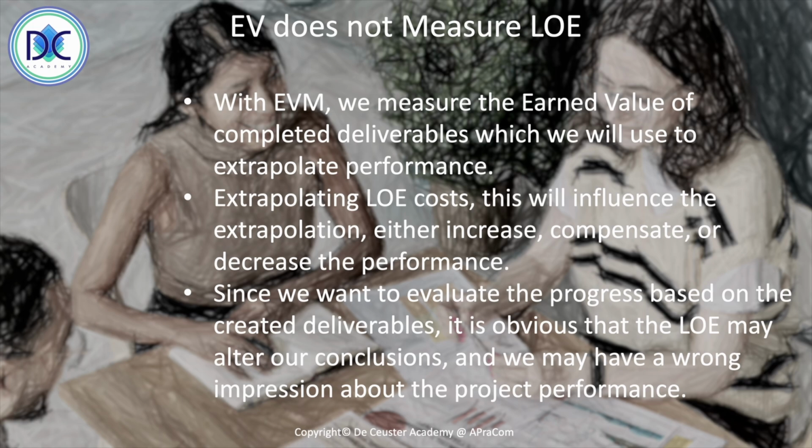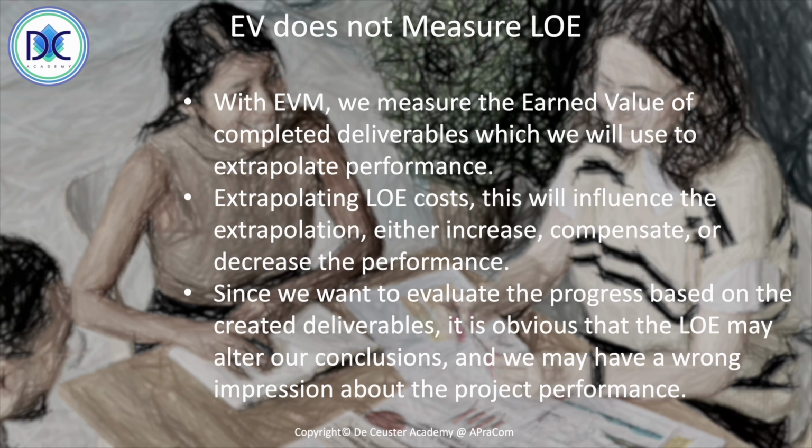If we would not do that, the results about performance and, for example, our estimate of how much the project will cost at the end, the final cost we may expect, may be overestimated, too high or too low. And in both cases, it's not really what it should be.